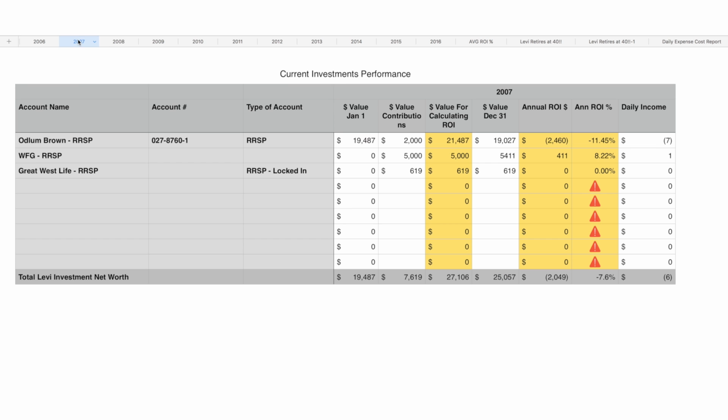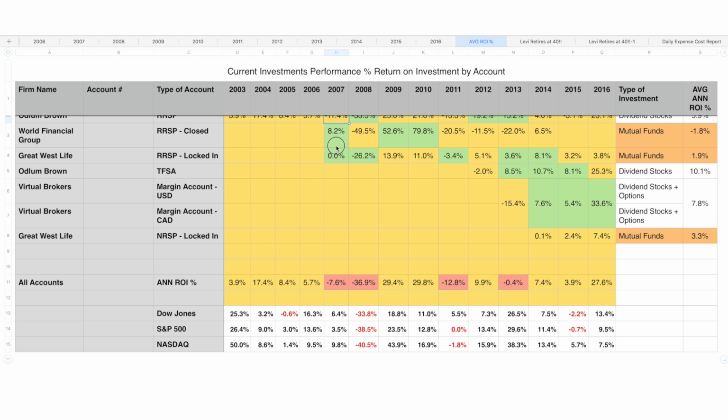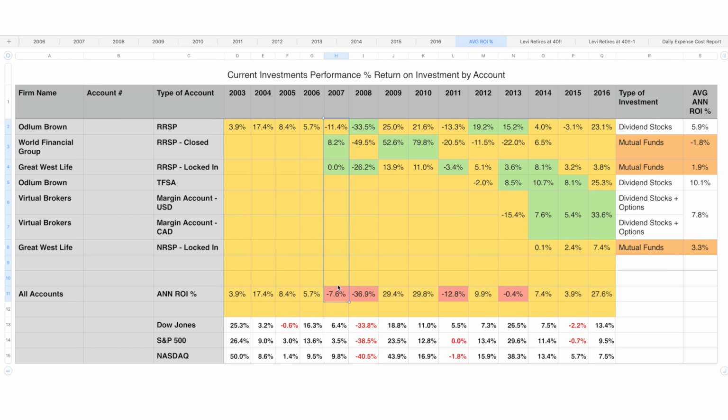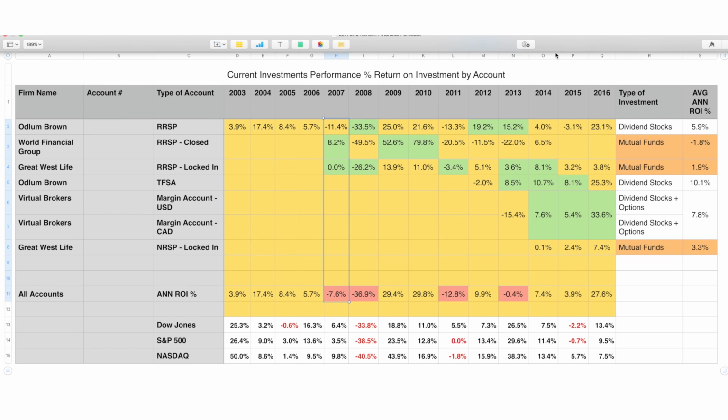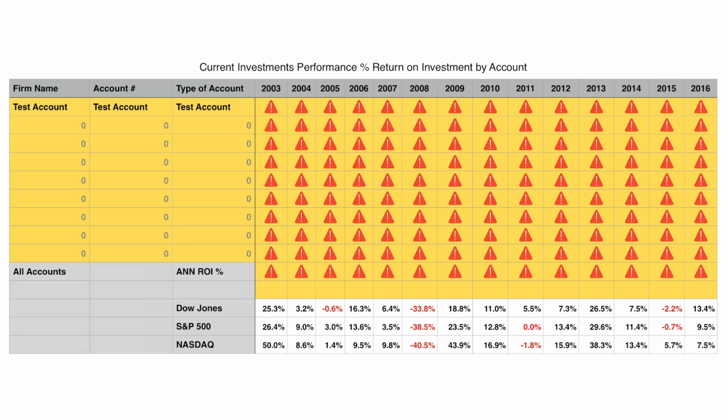We are taking the annual return on investment percentage column from each year and creating a year-over-year summary so that you can compare each account to see which ones have been performing better than others. If you like, you can download the updated spreadsheets, which I will include in the description below. Each account will be on its own line, and then each year should have its own column.